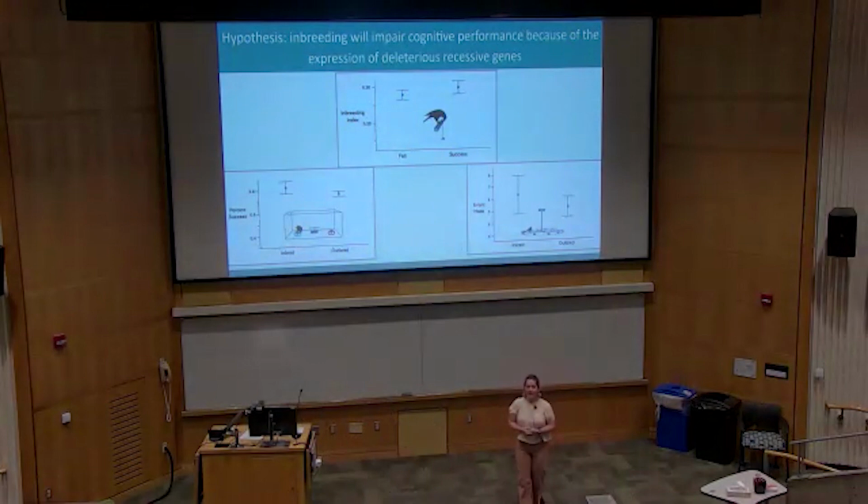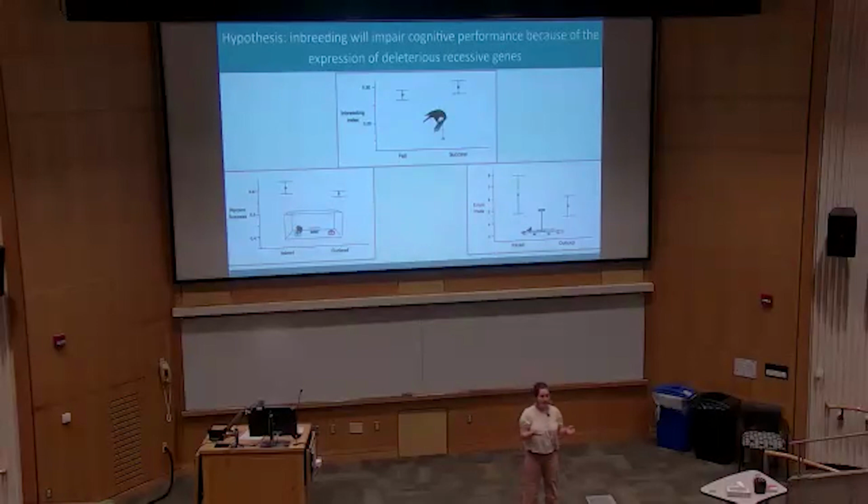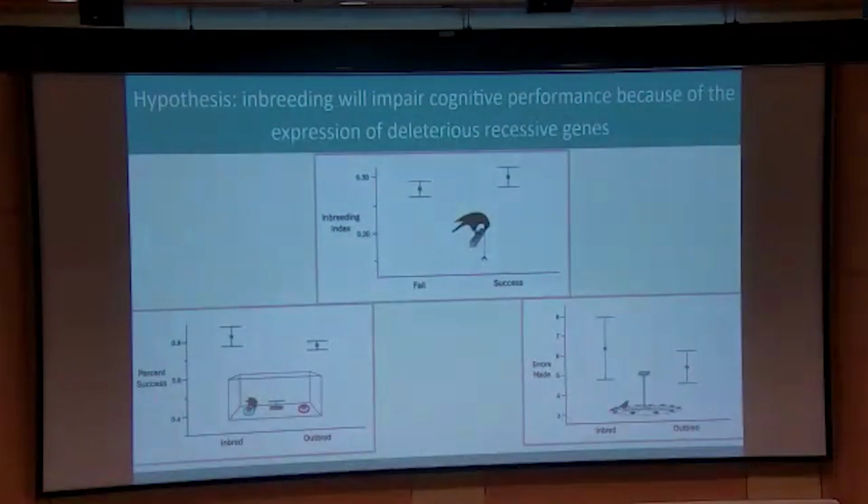So inbreeding is defined as the mating of closely related individuals. And we're all really familiar, both scientists and just all of us alike, that inbreeding isn't great. And we know this because related individuals will often carry similar genomes. And this means that they can often carry these hidden or recessive traits or genes that they don't express, but they're damaging. And when two related individuals mate, both of them pass their genes down to their offspring, and the offspring has a higher chance of expressing these deleterious traits.